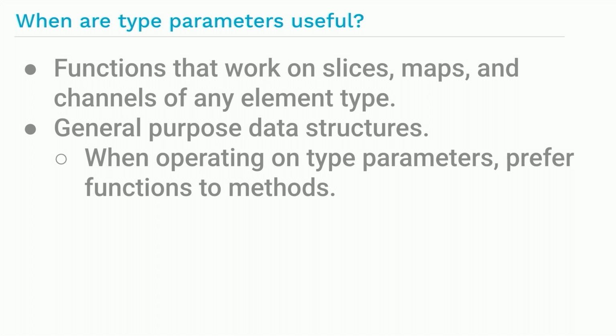That binary tree example illustrates another general guideline. When you need something like a comparison function, prefer to use a function rather than a method. We could have defined the tree type such that the element type is required to have a compare or a less method. This would be done by writing a constraint that requires a compare or less method, using the kind of constraint as interface writing that Robert described earlier. And it would mean that any type argument used to instantiate the tree would need to have that method. But that would mean that anybody who wants to use the tree with a simple data type, like int, would have to define their own int type and write their own compare method.